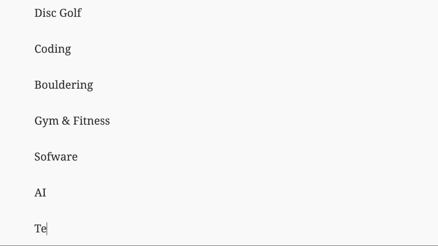And I think the best way to do this is by starting with your passions and expertise. And don't worry if you don't have those, or if you don't feel like you want to share information related to your hobbies or passions, etc. It is completely fine. We're going to add a lot of content into this list later in this section. But for now, it's good to start from your passions.